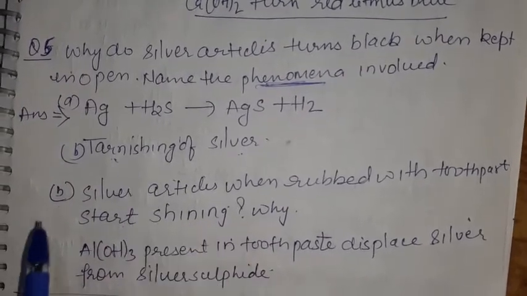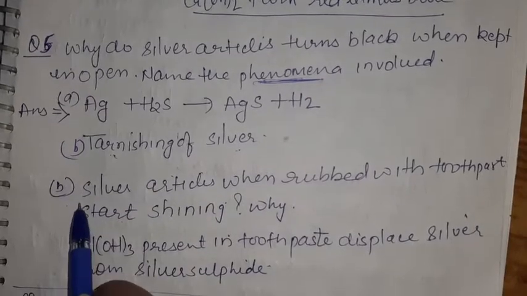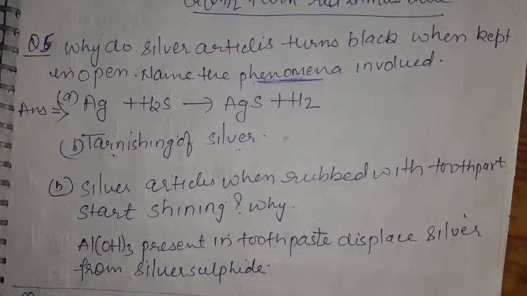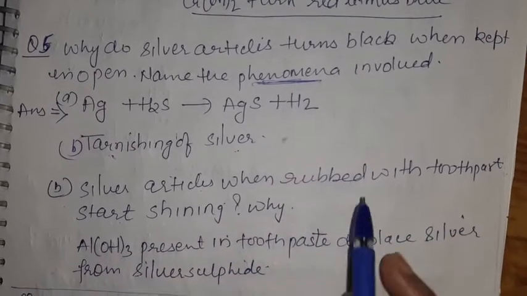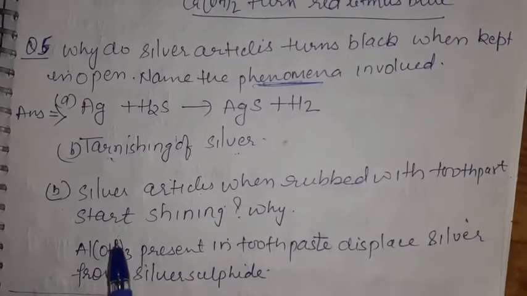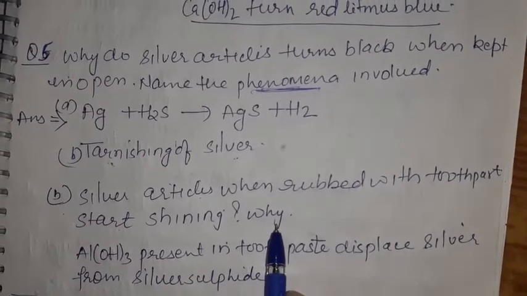Now question number B, that is second part of question number 5. Silver articles when rubbed with toothpaste start shining. Okay, this is also a daily life example. Your mothers sometimes rub their silver ornaments with toothpaste. Now what is the answer for that?